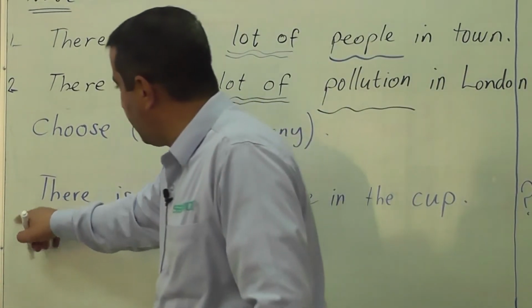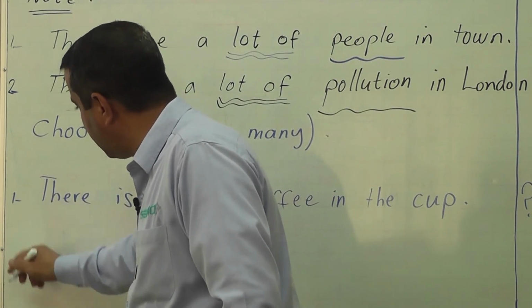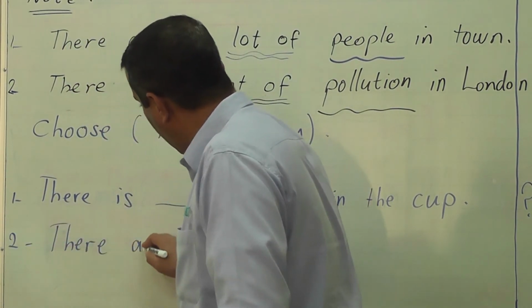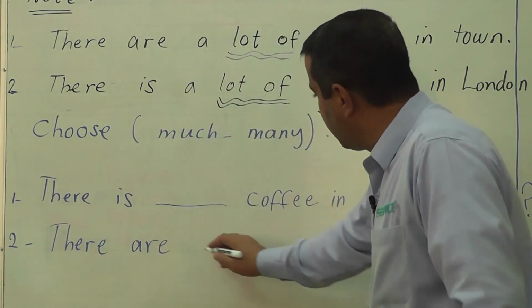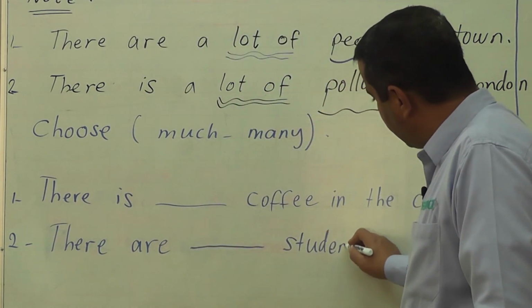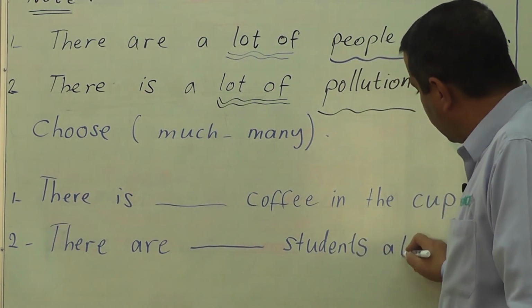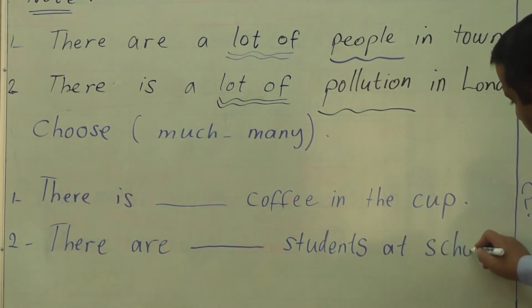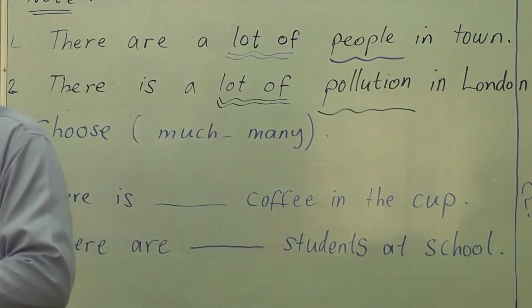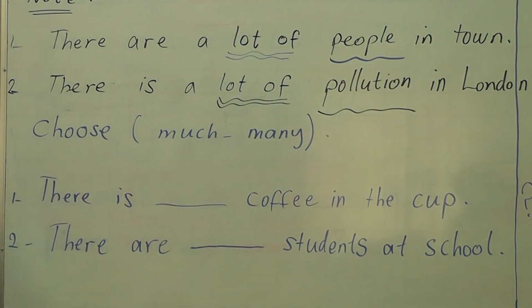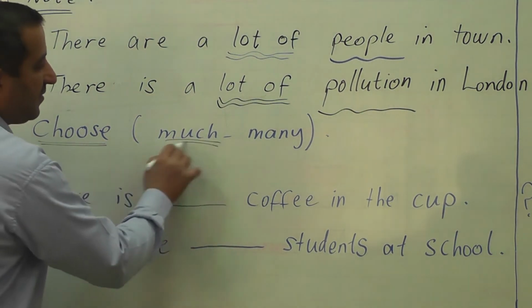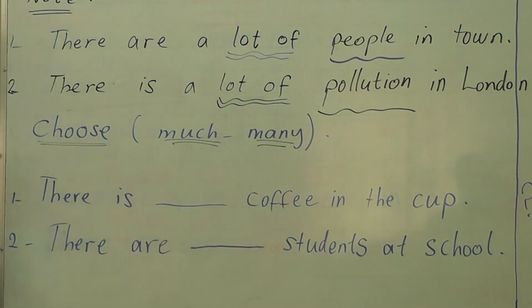Sentence number 2: There are students at school. So think about these 2 sentences. You have to choose much or many. It's very easy, okay?